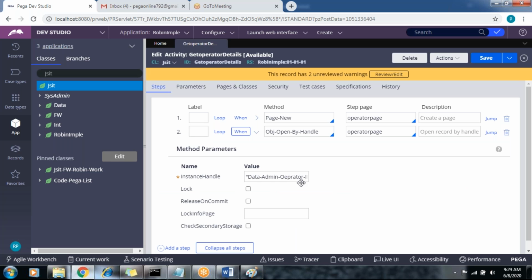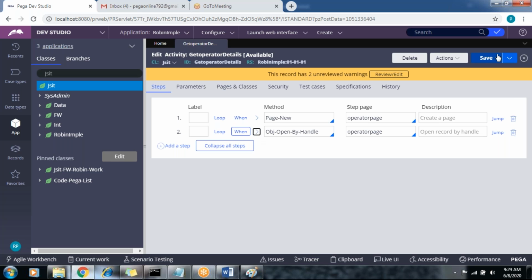I mean, some space is there, that's why it's not accepted. Maintain one space only. I had entered two spaces, that's the reason for the message. You can just save this activity.